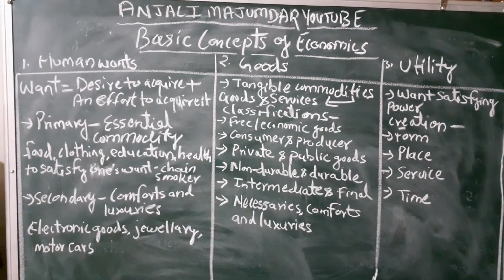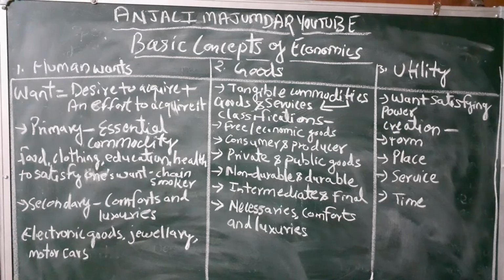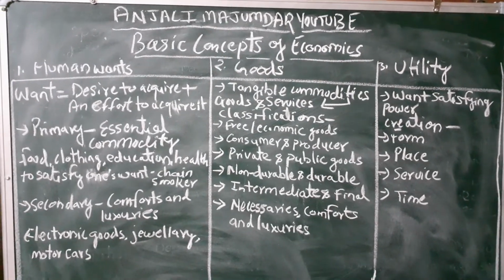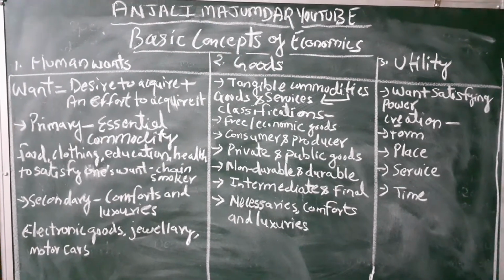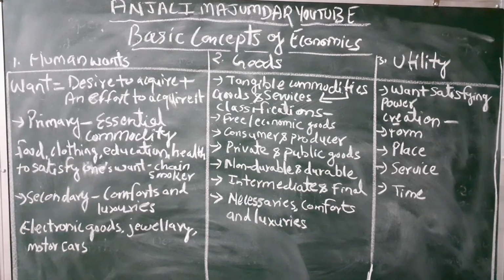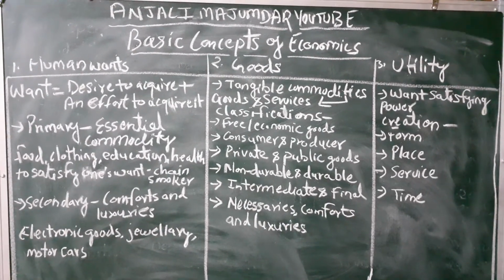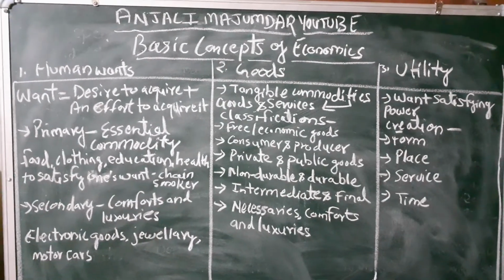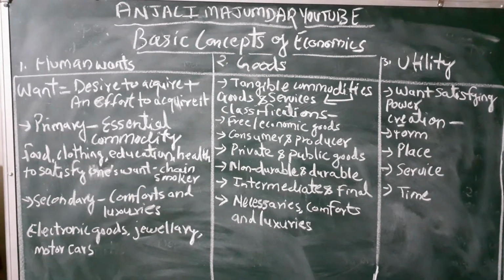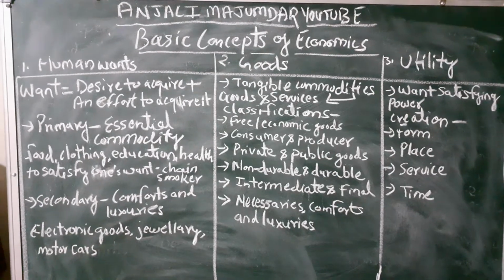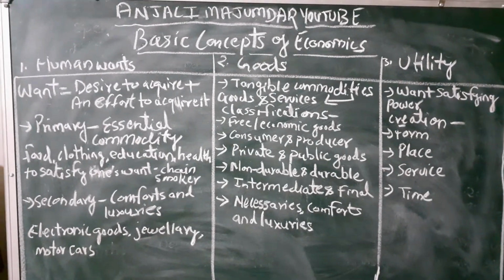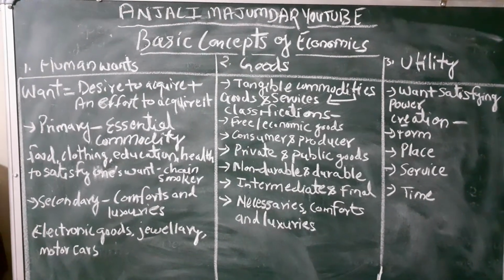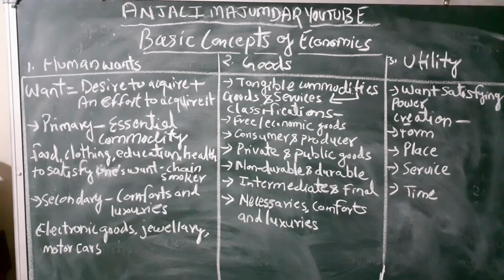Then there is consumer and producer goods. Consumer goods are used for consumption purposes only, and producer goods are used for production purposes. Like for example, the sugar we take in tea or coffee or in shakes, mango shakes and milkshakes whatsoever, for that time that sugar is a consumer good, because we are using it for our consumption.